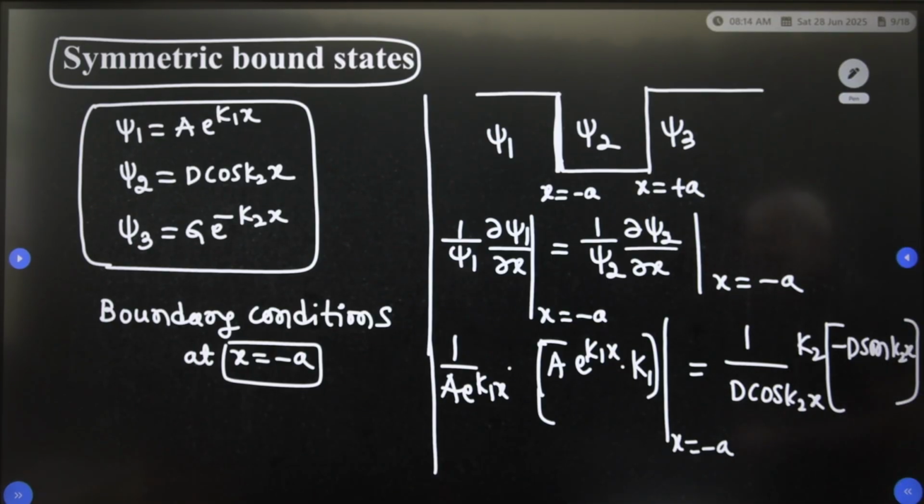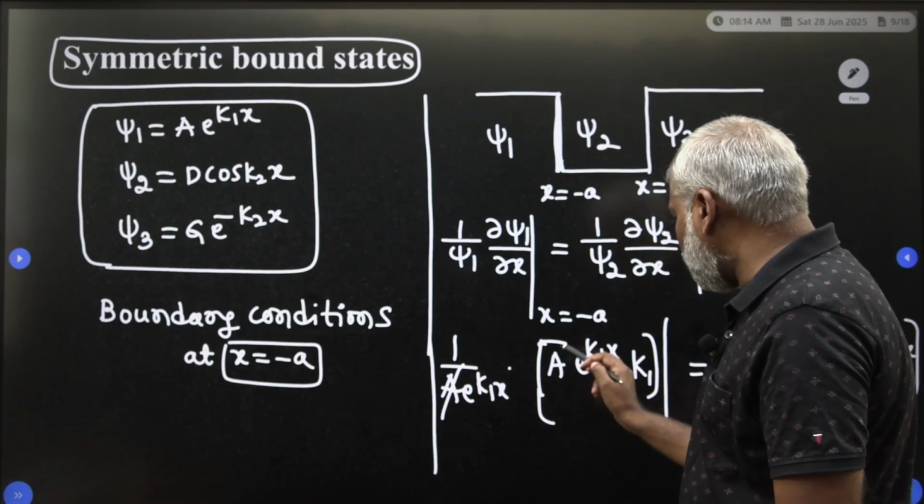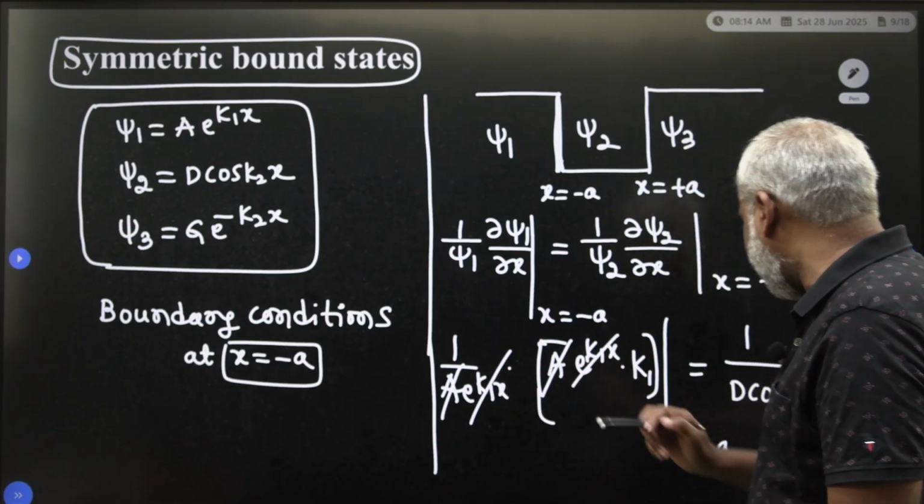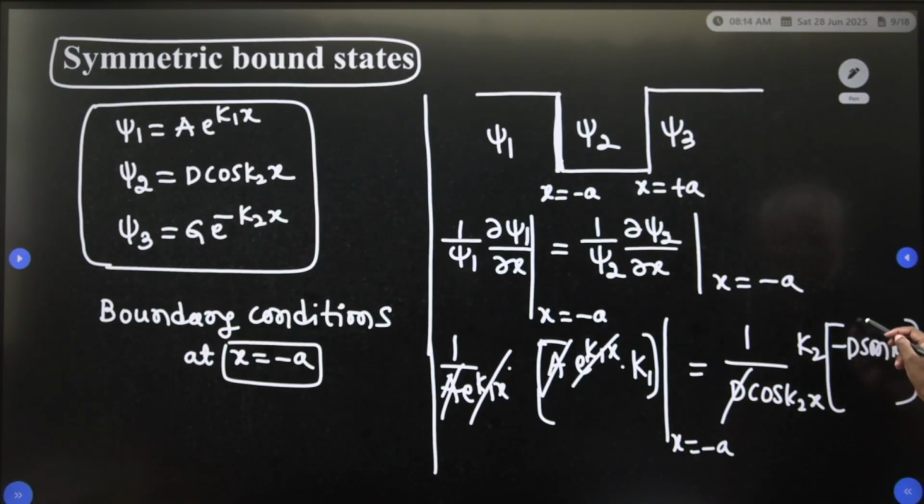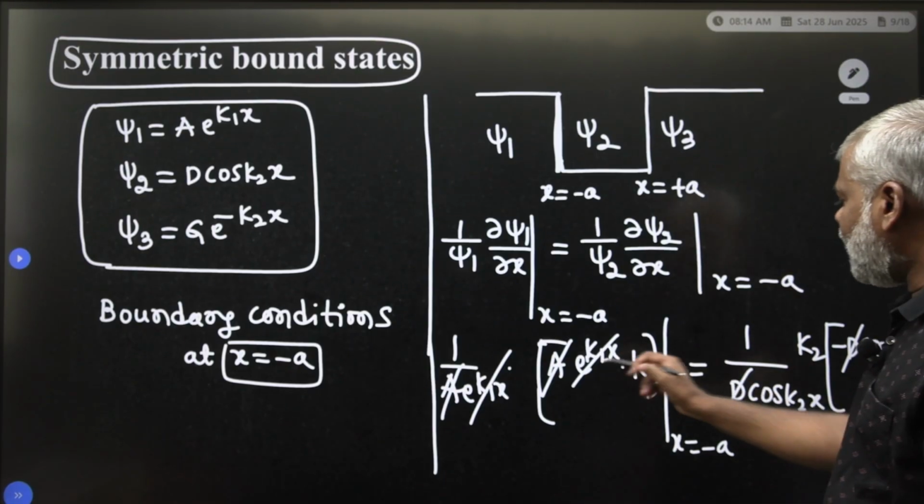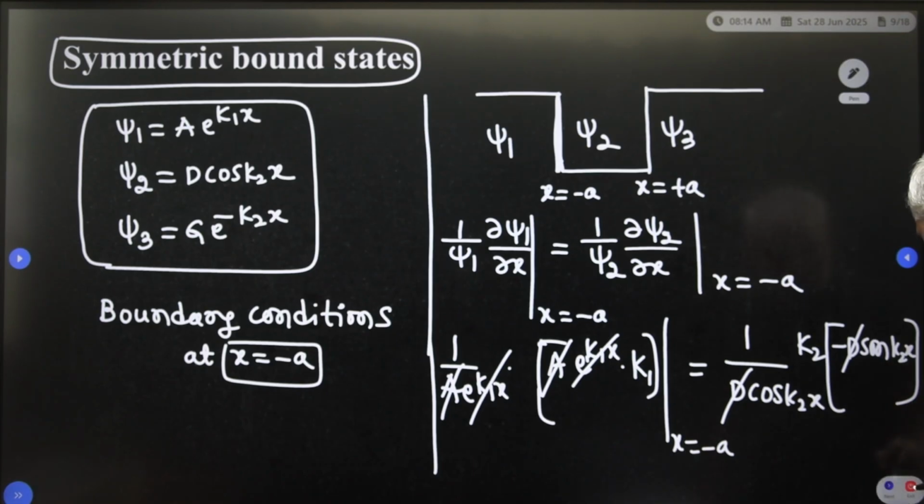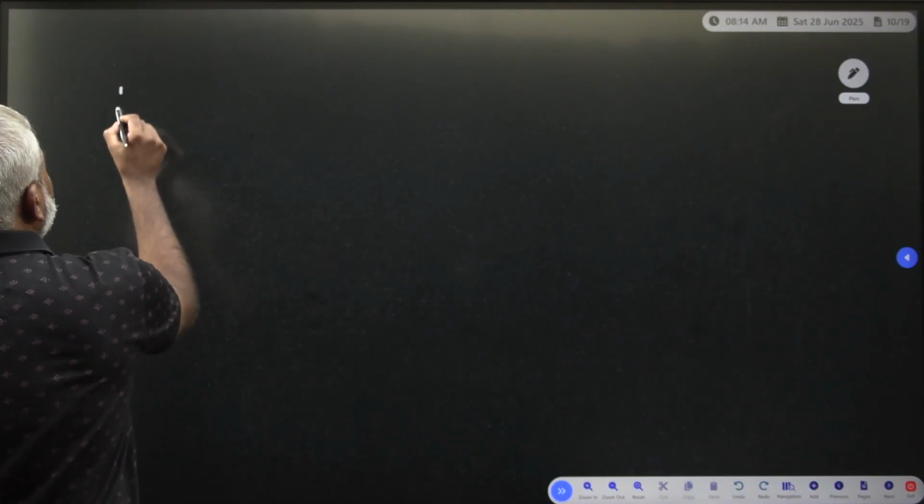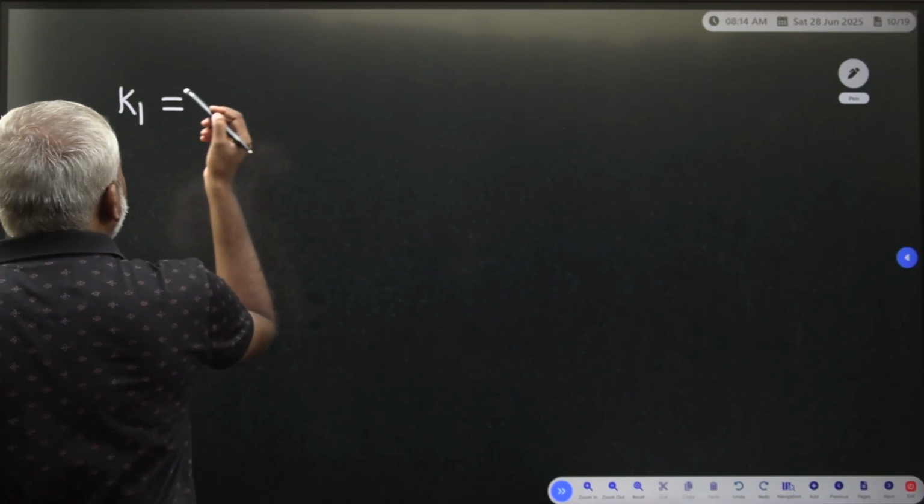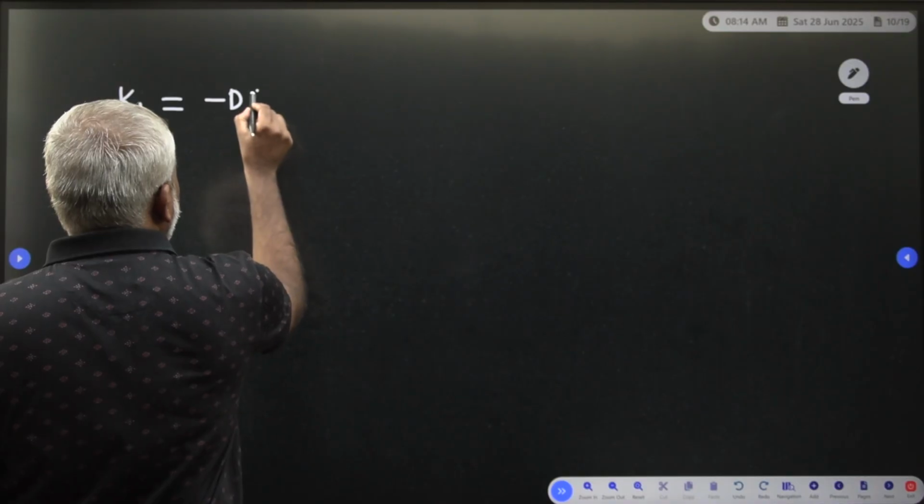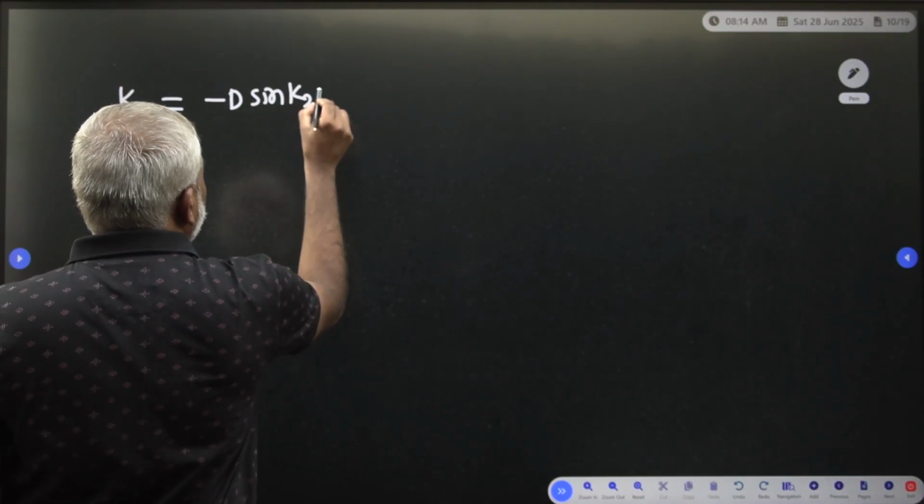Clear? So now you cancel the terms: a you have to cancel, e to the power of k1x, e to the power of k1x you cancel, d you have to cancel. Sin theta by cos theta is equal to tan theta, it will come. Here what is there? K1. So once again you have to apply the limit. So what is going to happen? The left hand side is k1, k1 is equal to minus d into sin k2 into x.